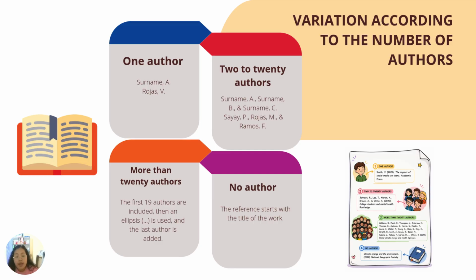The first nineteen authors are included, then an ellipsis is used and the last author is added. And finally, no author: the reference starts with the title of the work.